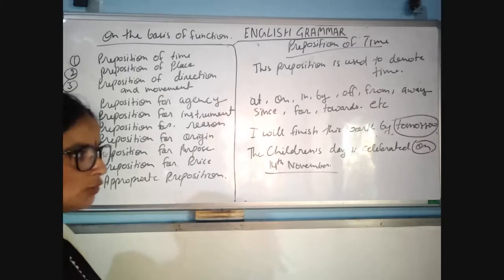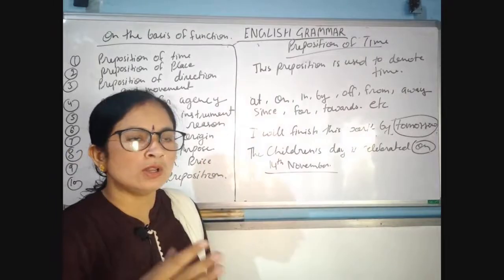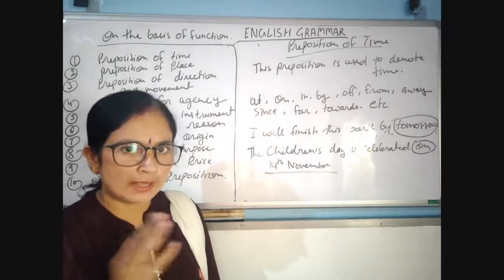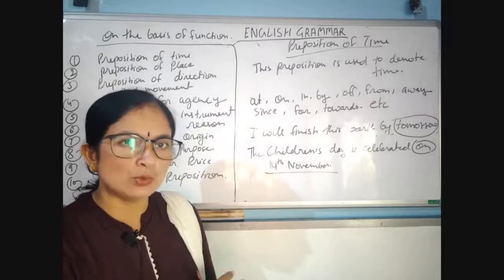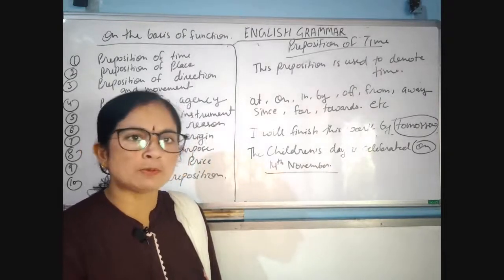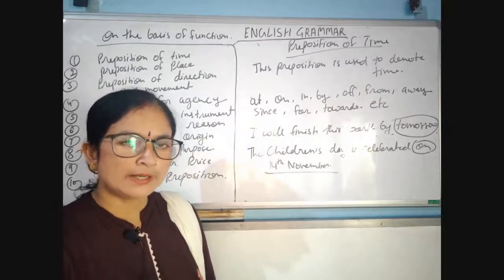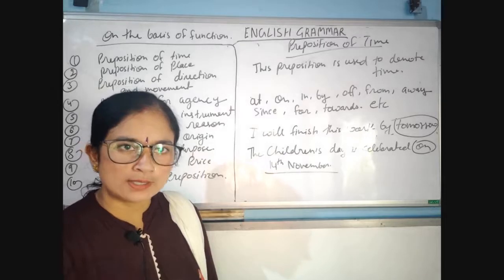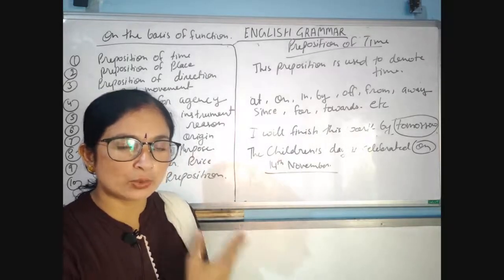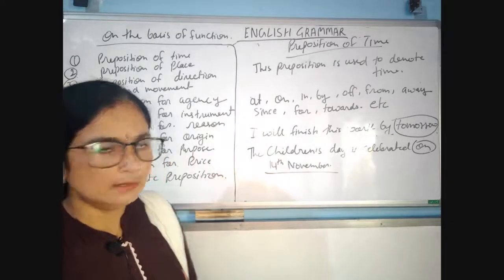And it's not so that these prepositions are always used only to denote time, and for any other purpose we can't use them. It's not so. We can use all these prepositions for any other purpose also. Okay, but it depends on the sentence and the thing that is denoted by these prepositions. Is that clear?